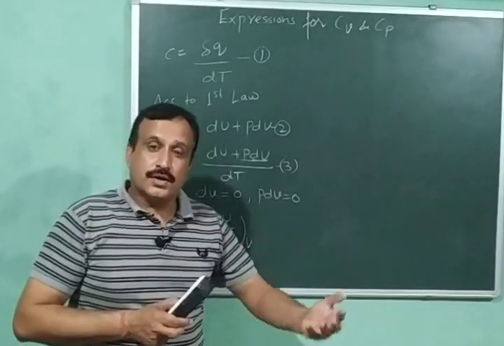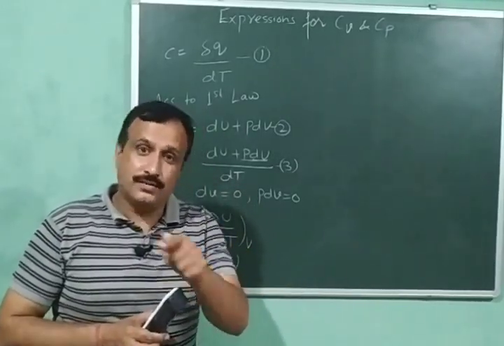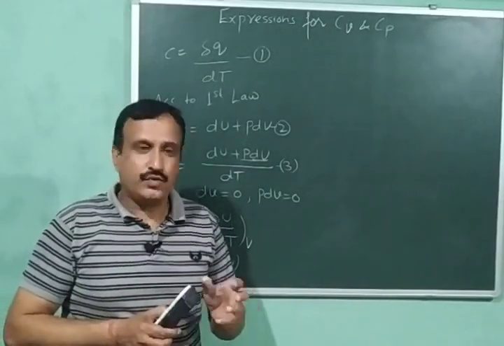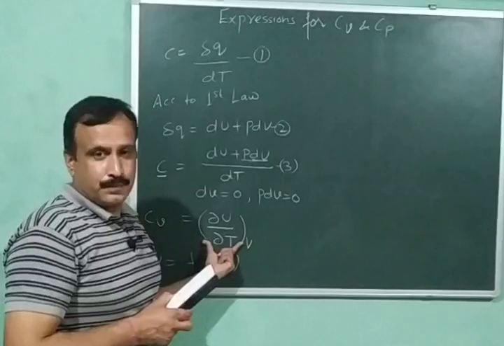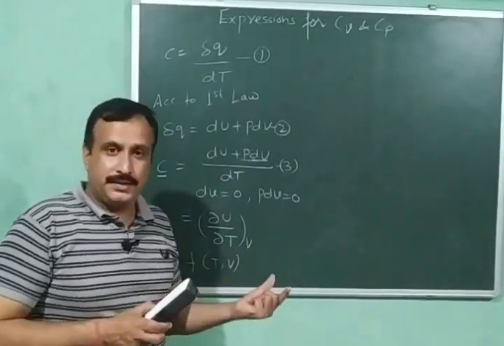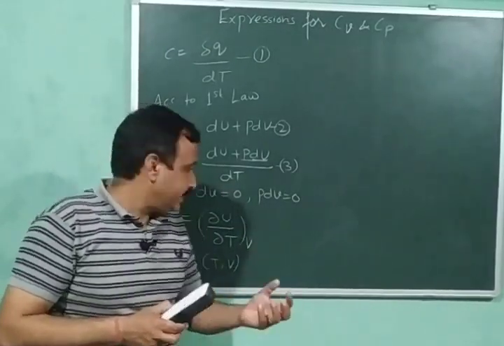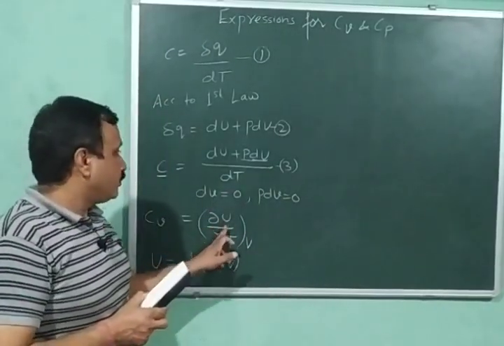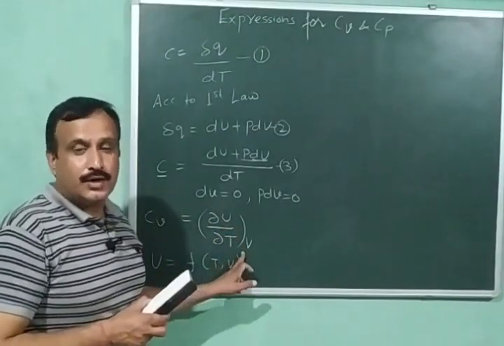For the complete differentiation we have to consider the second variable also. So that's why here we have written the partial derivative. So from this equation we can define the heat capacity at constant volume, that is, the rate of change of internal energy with temperature at constant volume.